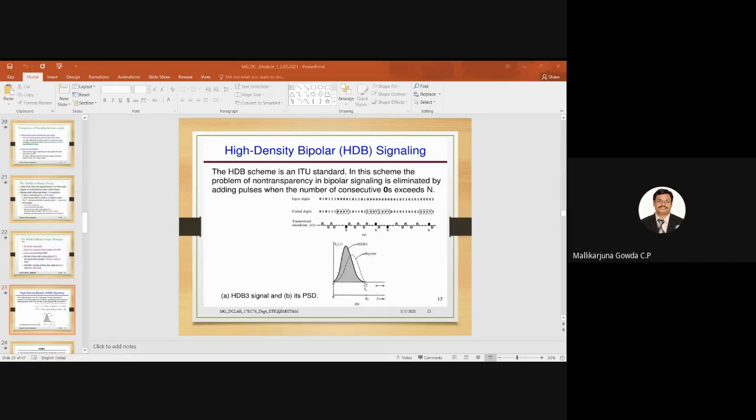So we all know what the bipolar rule is. Can anyone say what the bipolar rule is? How do we represent bipolar signaling? One will be positive and zero will be negative, sir. No, that is polar. For polar, 1 will be a positive pulse and 0 will be a negative pulse, not for bipolar.